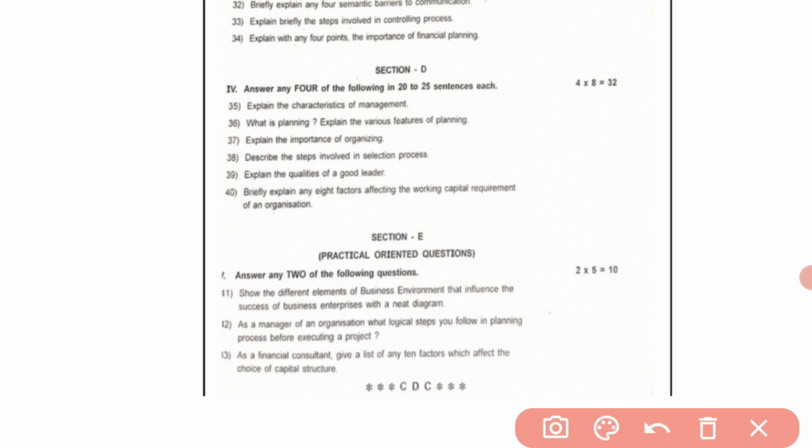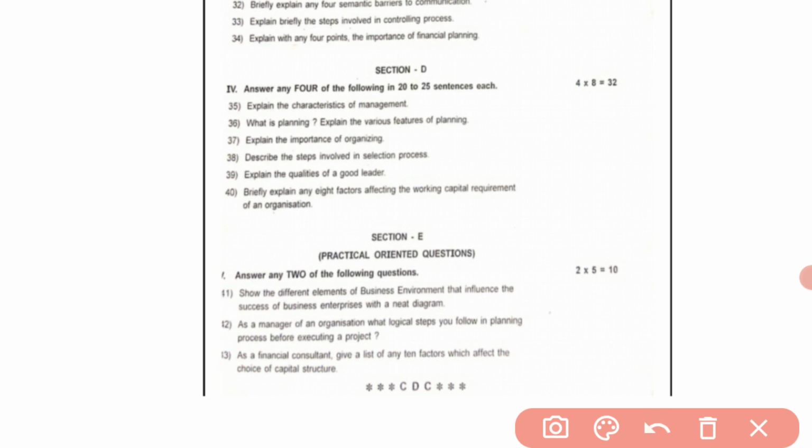So here, the practical oriented questions come from the 9 chapters. The first question they may ask from the first 3 chapters, the second question from the next 3 chapters, and the third question from the last 3 chapters.